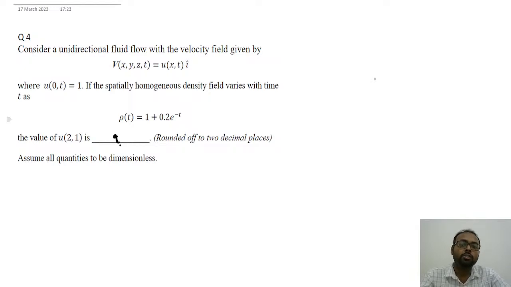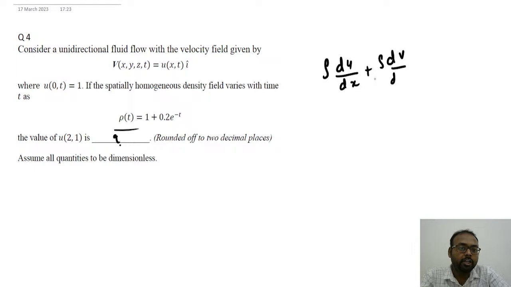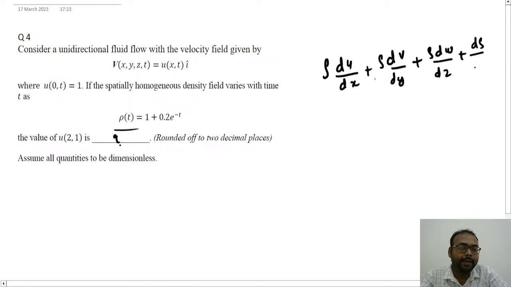So how can we find out this u value, when we have been given rho as a function of t? We can find it with the help of the continuity equation, and the continuity equation for unsteady flow is given by rho du by dx plus rho dv by dy plus rho dw by dz plus d rho by dt is equal to 0, right?